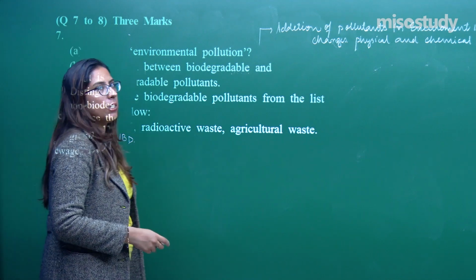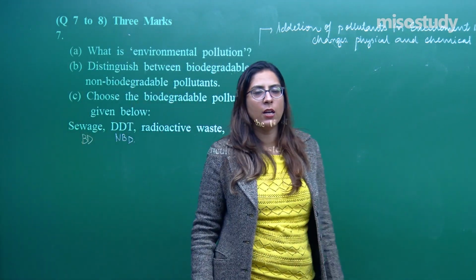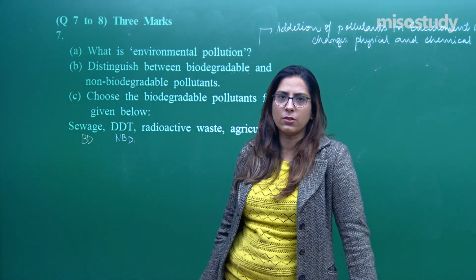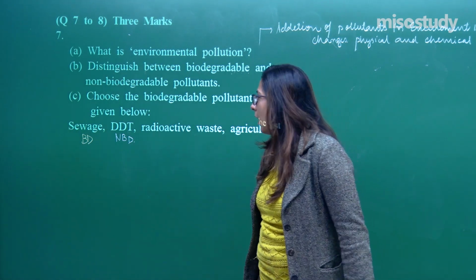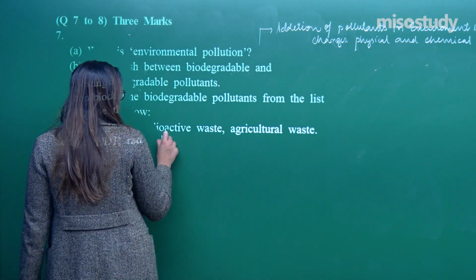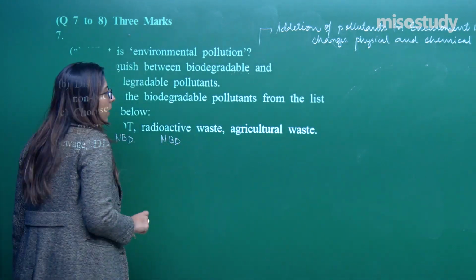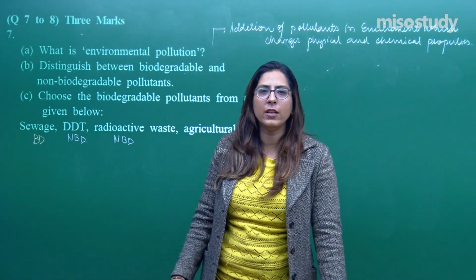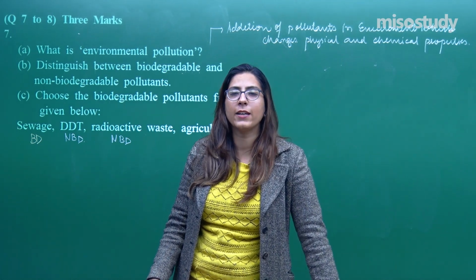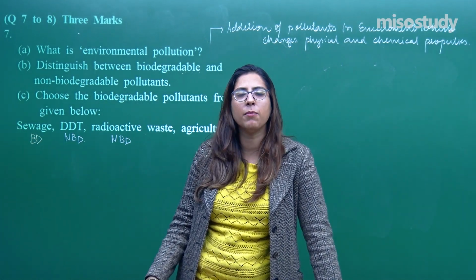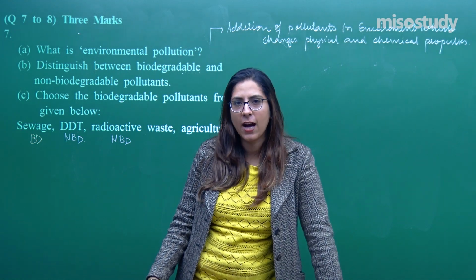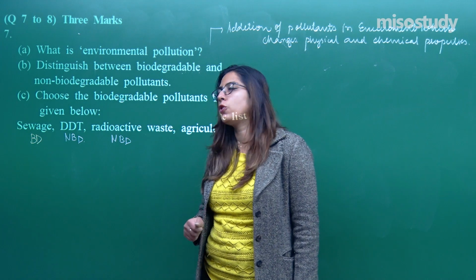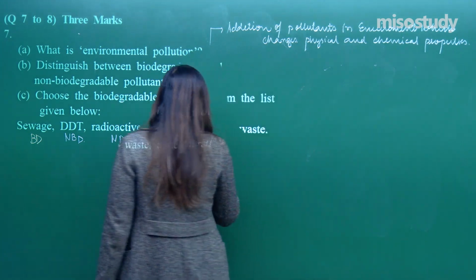Let's talk about the radioactive waste. What is radioactive waste? Radioactive waste normally releases radiations and these are not degraded. Again, these are non-biodegradable. Let's talk about the next, that is agricultural waste, such as fallen leaves, fallen fruits, etc. Can we degrade them? Yes, we can degrade them with the action of microorganisms, algae, bacteria, fungi. So, it is also a biodegradable waste.